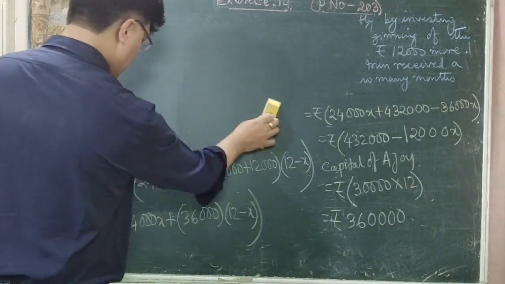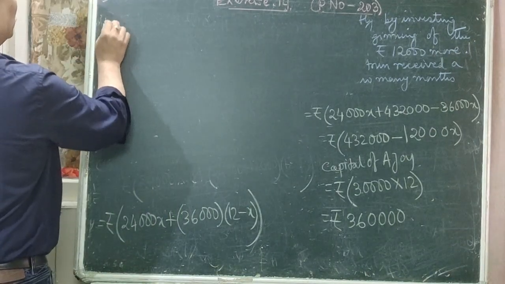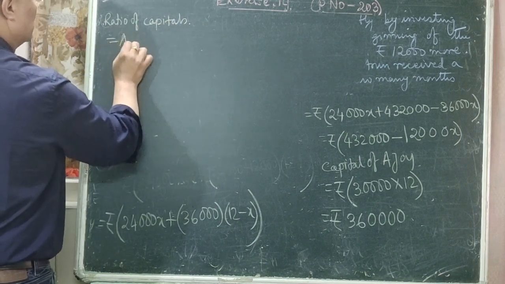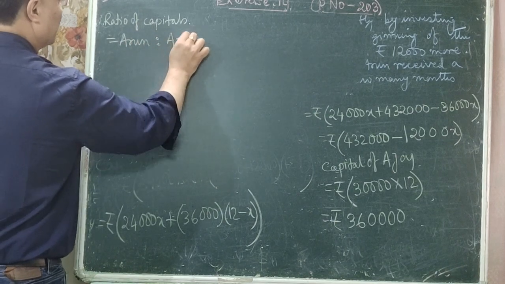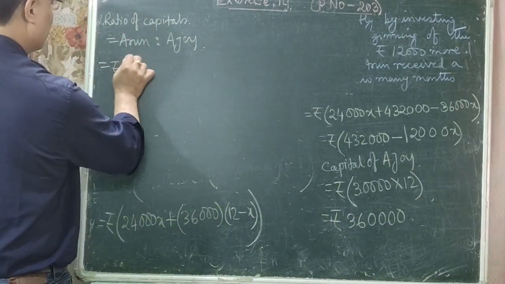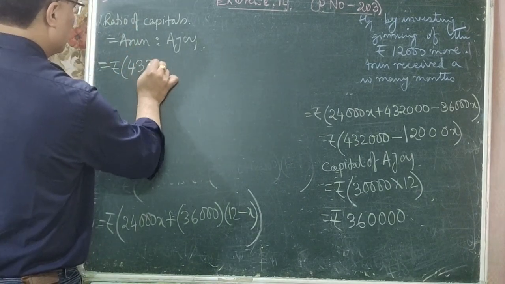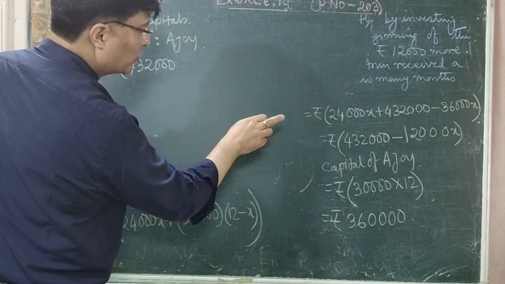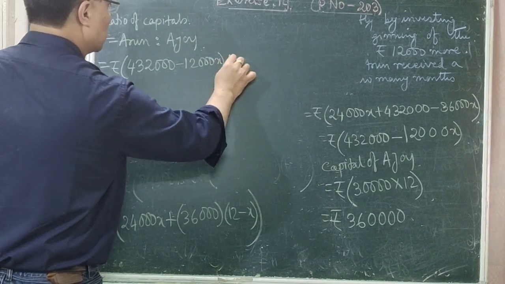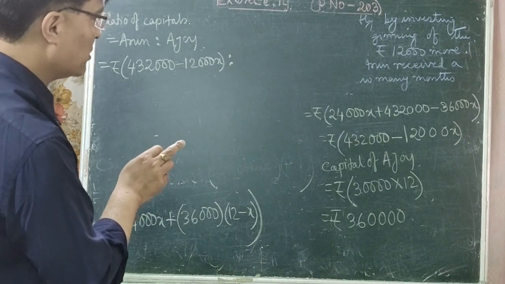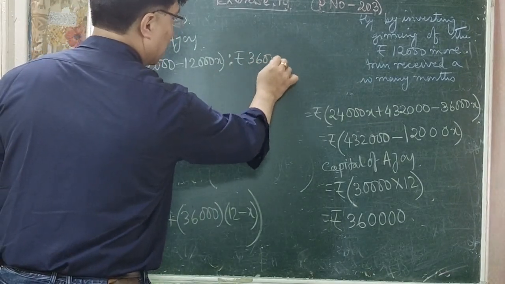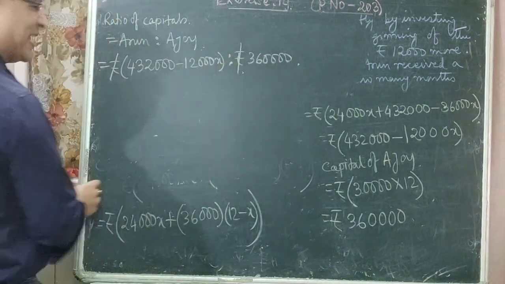Therefore, ratio of capitals is Arun is to Ajay, which is equal to rupees 432,000 minus 12,000x is to rupees 36 and how many zeros? 4 zeros. Here rupees gets cancelled, right?